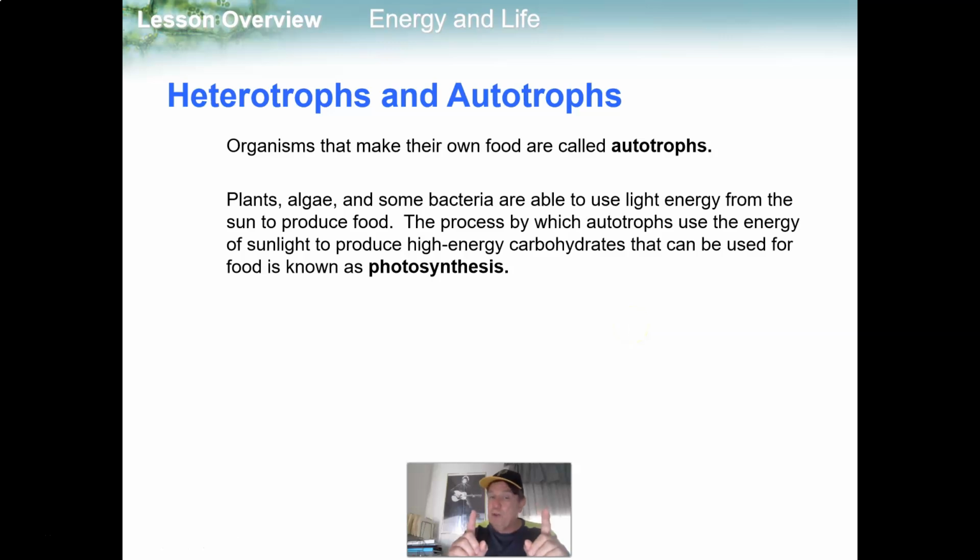Organisms that make their own food, like plants and some bacteria, are called autotrophs. Remember, auto means self. Troph means to eat. Plants, algae, and some bacteria are able to use light energy from the sun to produce food. The process by which the autotrophs use energy of sunlight to produce high-energy carbohydrates that can be used for food is known as photosynthesis. Photo means light, synthesis means to create.